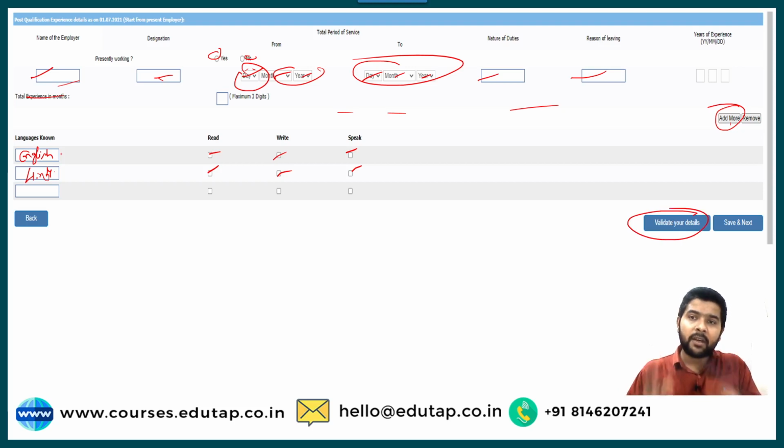If there is any important icon which is missed, it will automatically highlight that. And after that, I will click on save and next. So when I click on save and next, my step number 3 is now fully complete, with my filling the details of basic details and the qualification details.